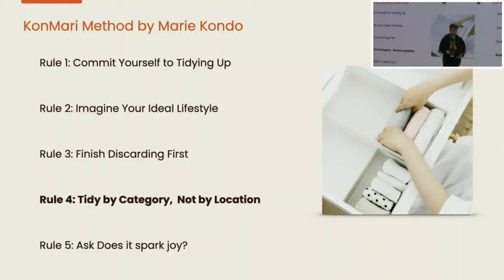Instead, if you start with the clothes in the entire household, or the papers, we could get a better understanding of where we need to keep things which are actually important. The same with code bases: if we are doing it category by category, then we can also manage a better prioritization, and we could also do it with less friction.